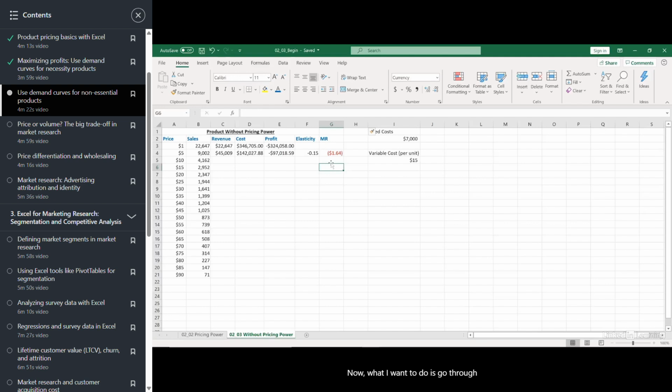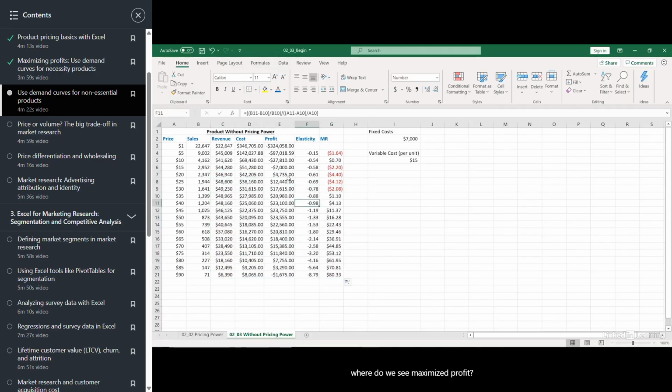Now, what I want to do is go through and determine where my profit maximization is. So, of course, as I would expect, I'm not going to make any money if I'm selling for less than $15 per unit. At $15 per unit, I'm still going to lose $7,000 in fixed costs. But once we get beyond $15 per unit, we start to have more profit. So if I carry this all the way down, where do we see maximized profit?